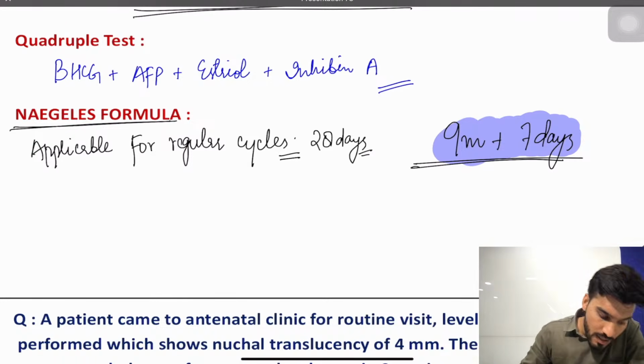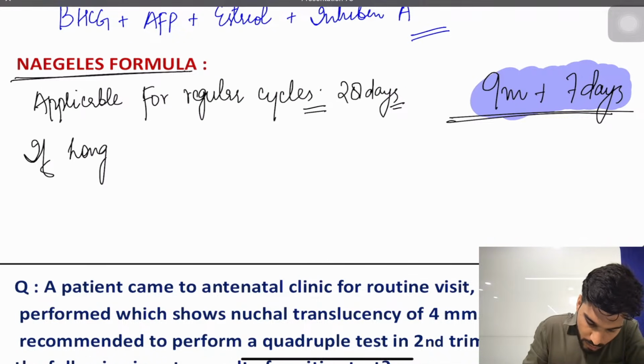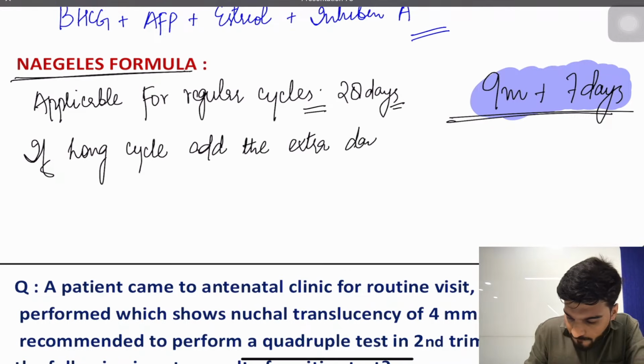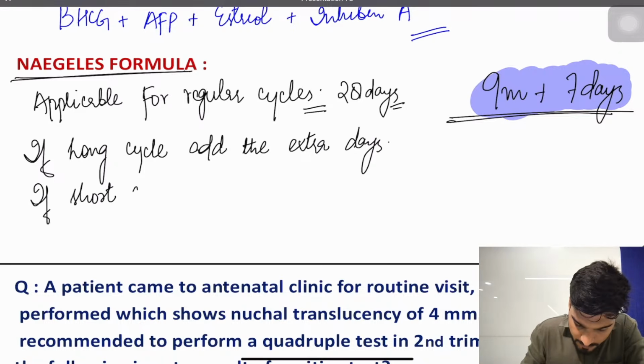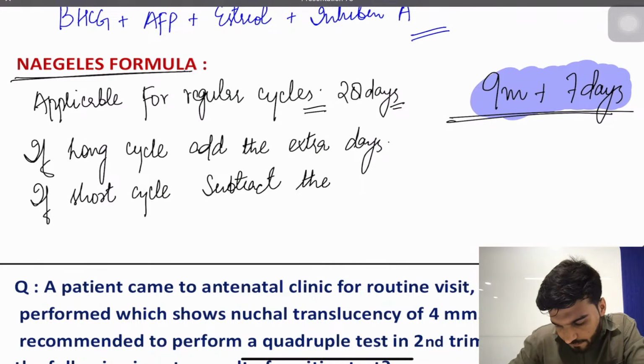So what are the changes? If it is a prolonged cycle, a long cycle, add the extra days. If it is a short cycle, subtract the days accordingly. Is that clear?